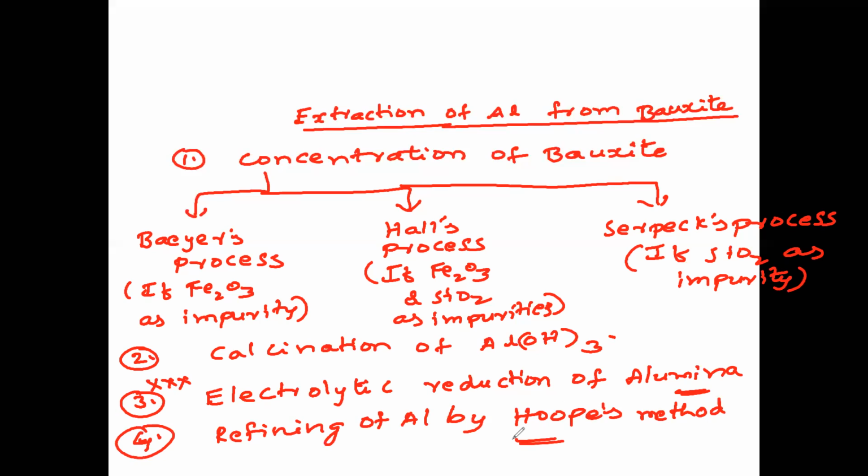So in this session, we have successfully covered the extraction of 3 metals from their ores. All these 3 metal extractions are very important for the entrance examination. Whatever the matter we have given is more than sufficient. So please listen carefully. Now we'll do questions based on the extraction of metals. Let us continue. I will start questions based on the extraction of aluminum, copper, and zinc.